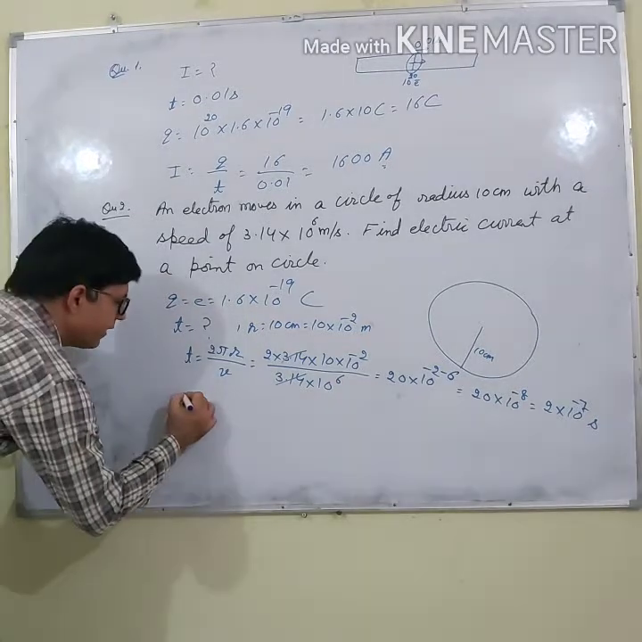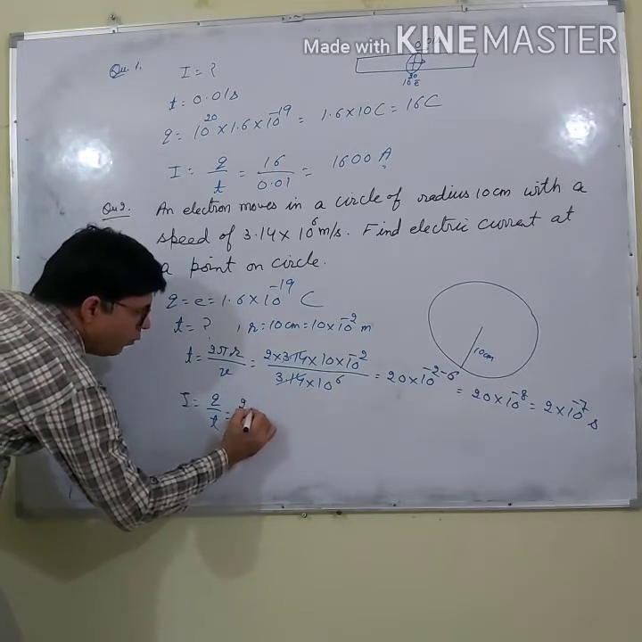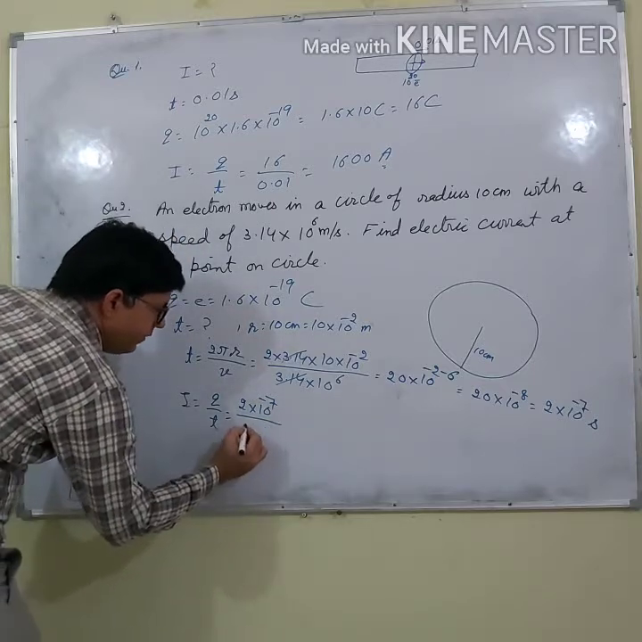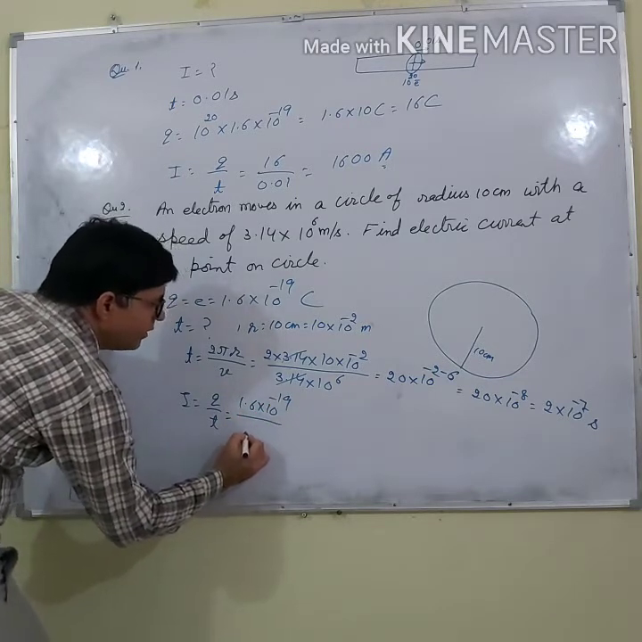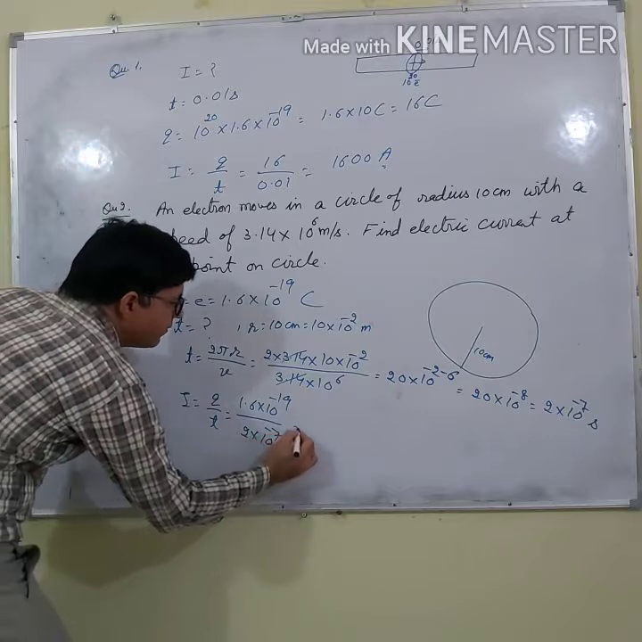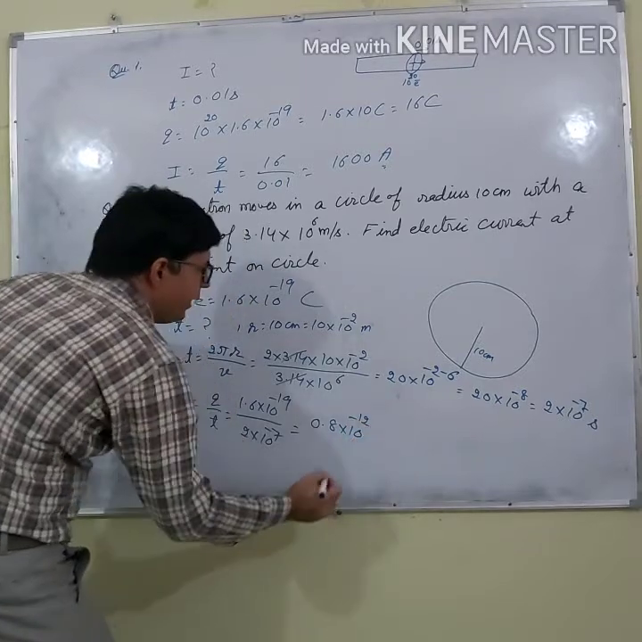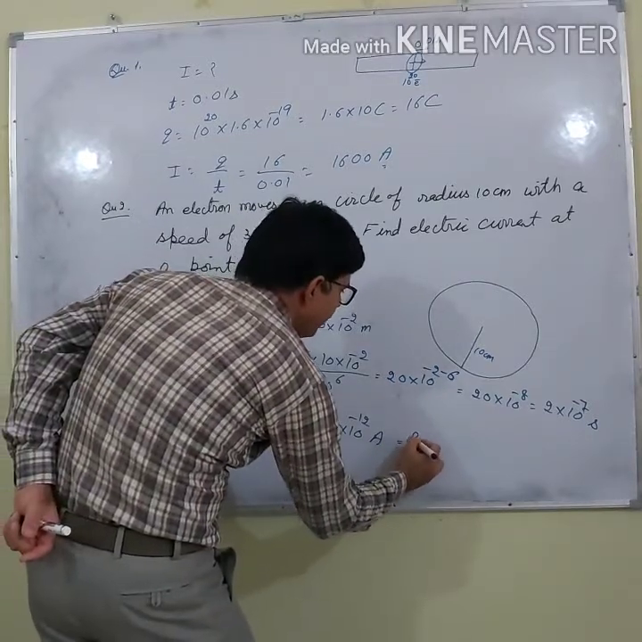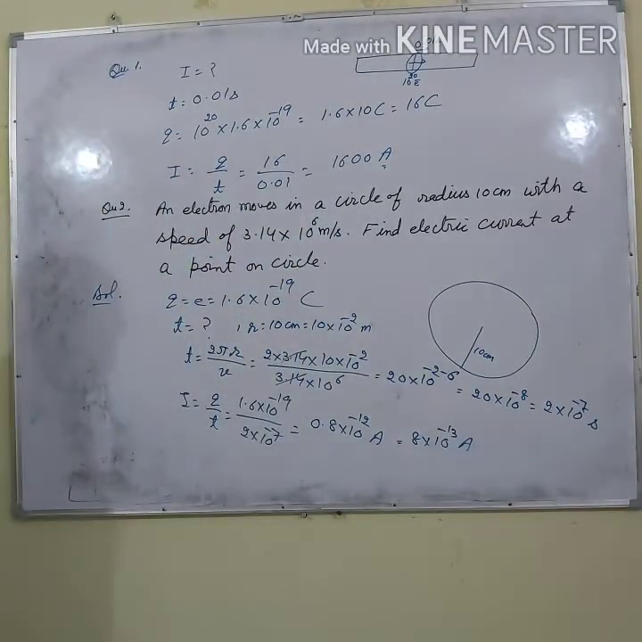Now how much is the current? Current is charge upon time. Charge is 1.6 into 10 to the power minus 19, and how much is T? 2 into 10 to the power minus 7. So this is 0.8 multiplied by 10 to the power minus 12 ampere. If you solve this, it will be 8 multiplied by 10 to the power minus 13 ampere. Right? So this much current is flowing.